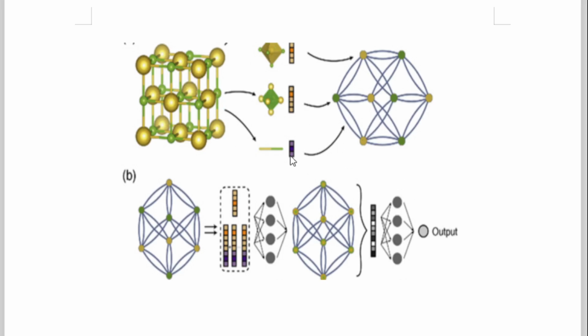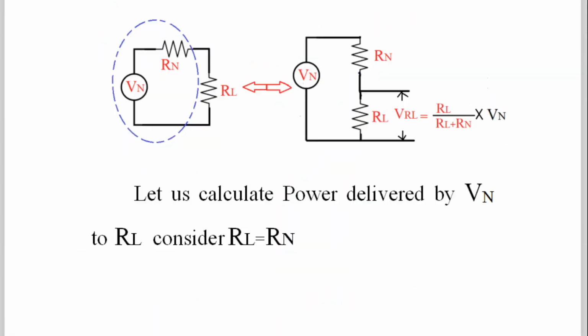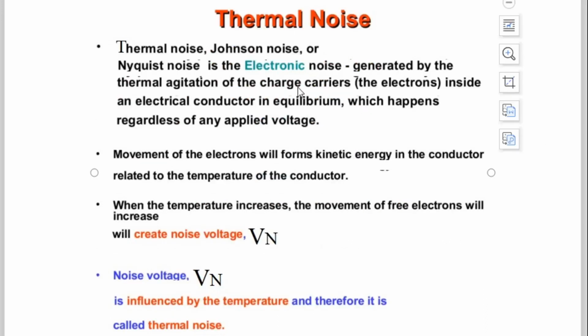That is happening because of the atomic structure, and the vibration will be different for different setups of the atomic structure. And that is why it is said, see here, that it happens regardless of any applied voltage.